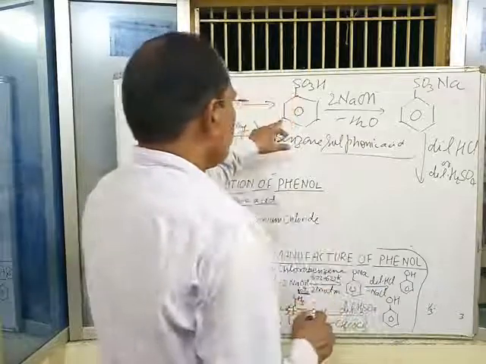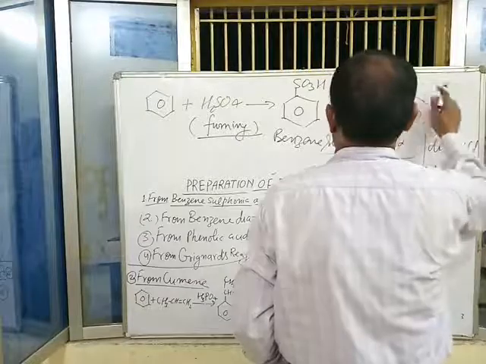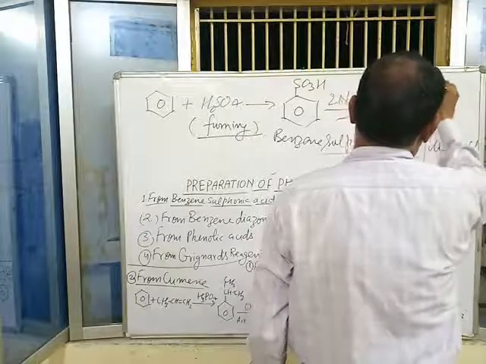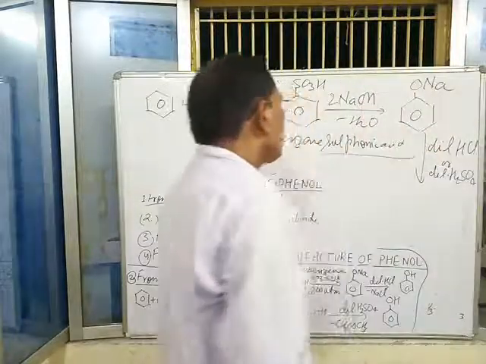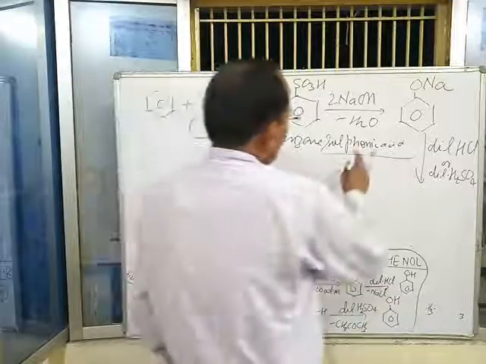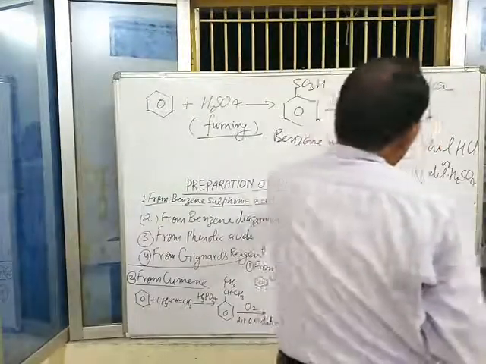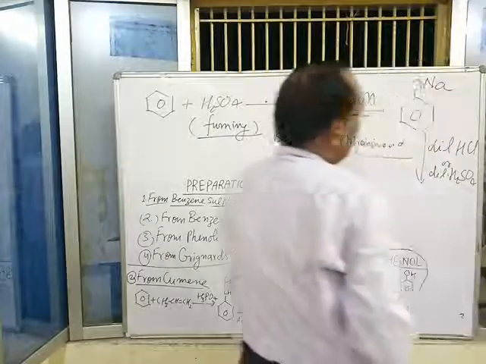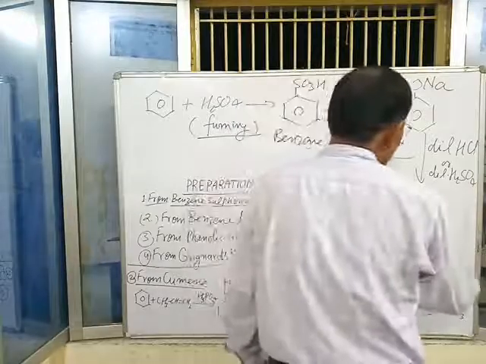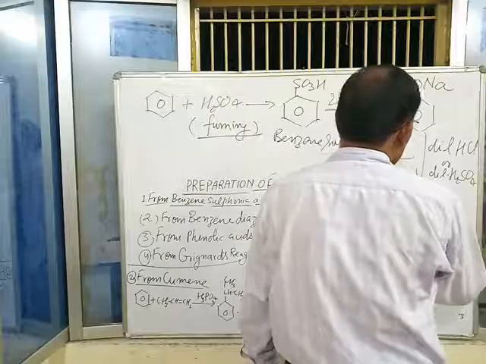Benzene sulfonic acid, sodium salt, sodium phenoxide is obtained from benzene sulfonic acid. This sodium phenoxide on hydrolysis gives phenol.